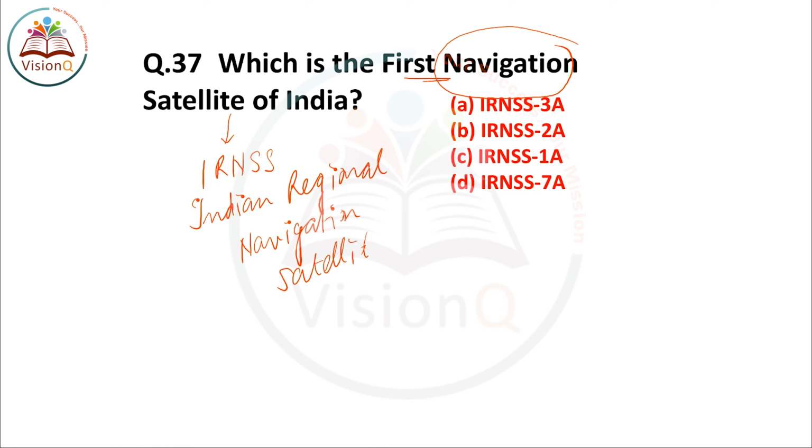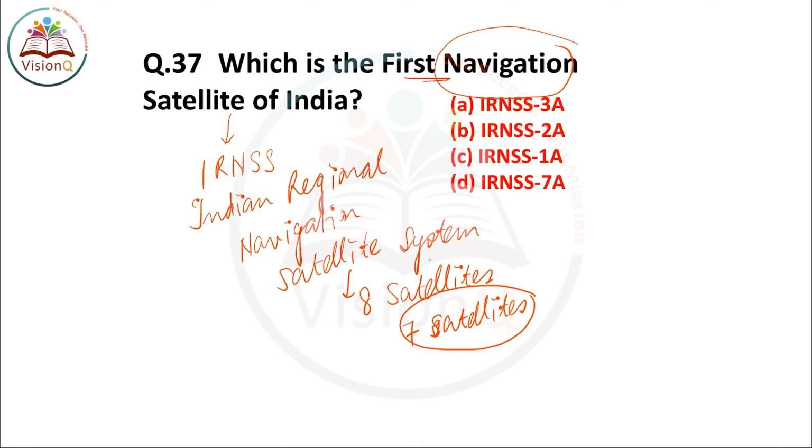The Indian Regional Navigation Satellite System is a group of 8 satellites, out of which 7 satellites have already been launched into orbit, and 1 satellite is yet to be launched.